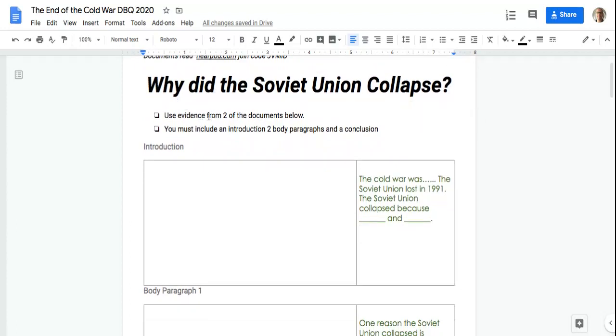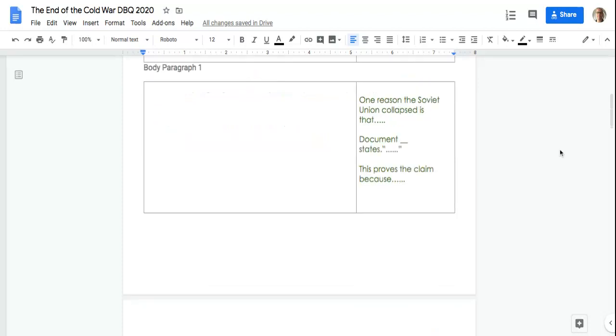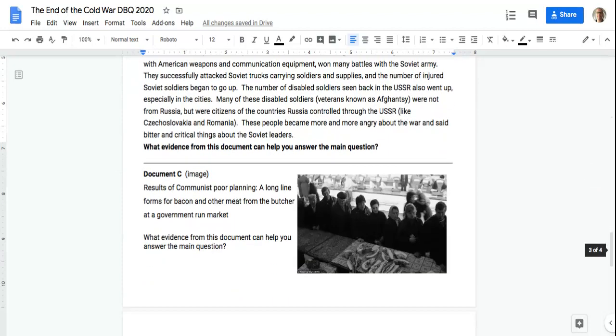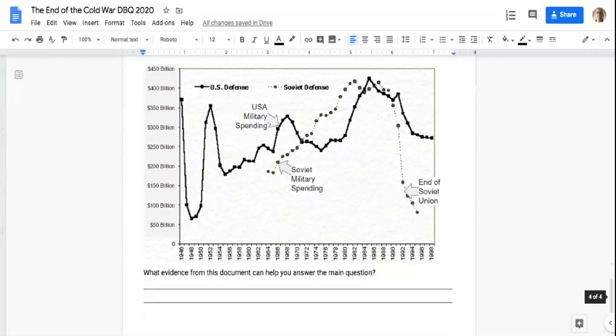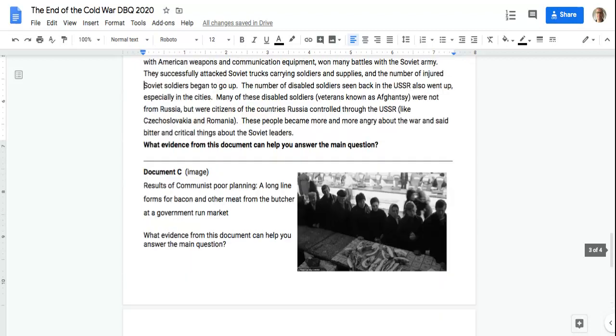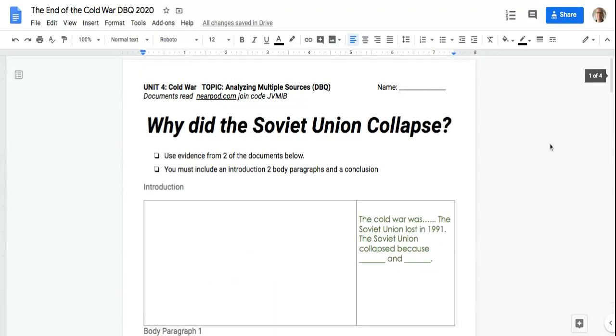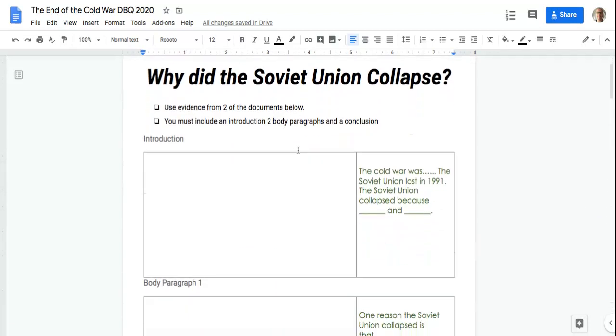Why did the Soviet Union collapse? You've got to use evidence from two of the documents below. So you have these documents that you also could see, hopefully, on the Nearpod. You only need to use two of them. And what did they tell you about why the Soviet Union collapsed? How do they help you understand why the Soviet Union lost the Cold War?